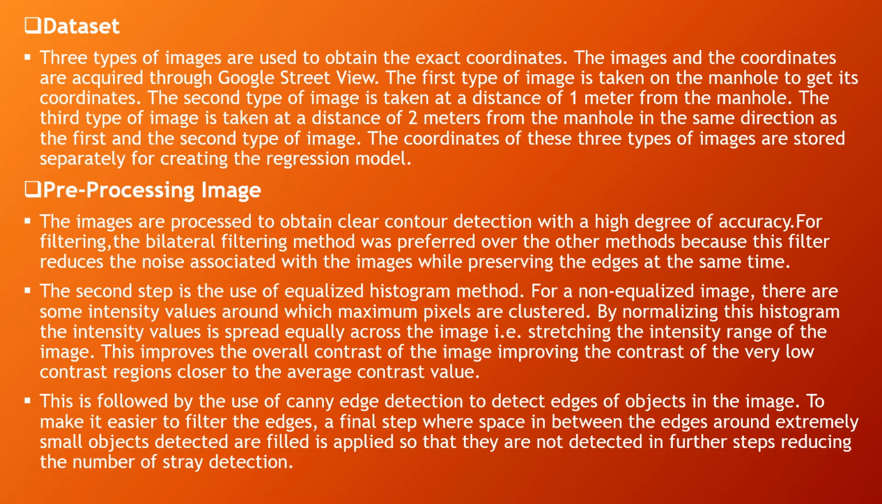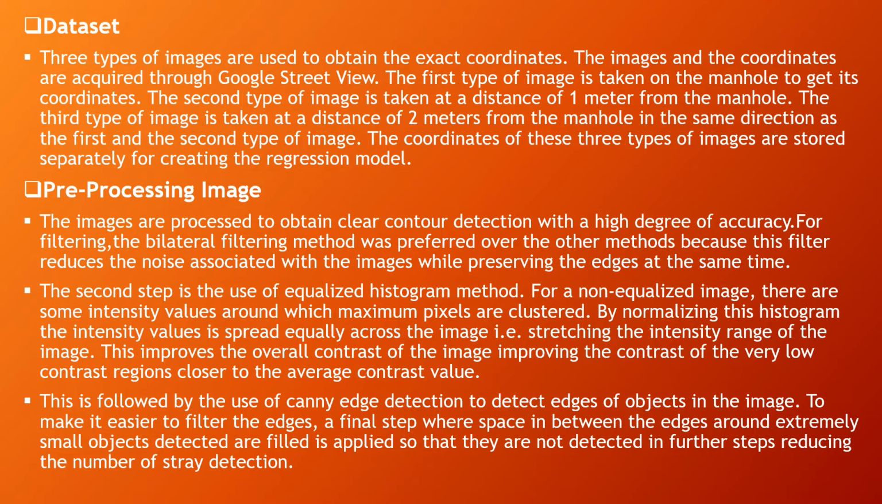Canny edge detection is an edge detection operation that uses a multi-stage algorithm to detect a wide range of edges in an image. The second step is to use an equalized histogram. A histogram is a graphical representation of the total number of pixels at varying intensity. By normalizing this histogram, the intensity values are spread equally across the image. This can improve the overall contrast of the image. This is followed by the use of Canny edge detection to detect edges of objects in the image.